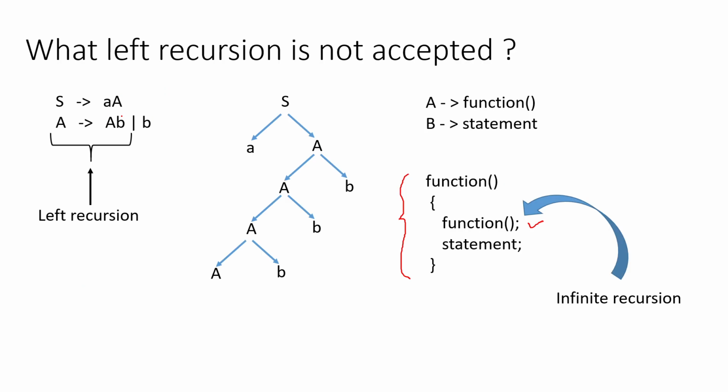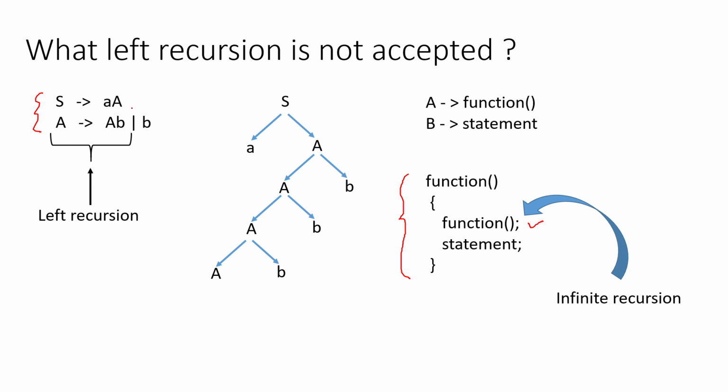If you carefully watch the previous grammar, you see the problem doesn't lie in the first production rule, because the left hand side symbol and the right hand side symbol are different.